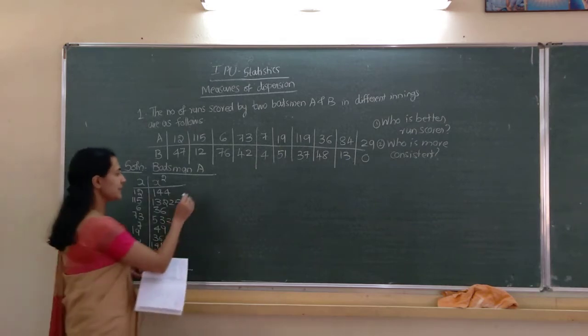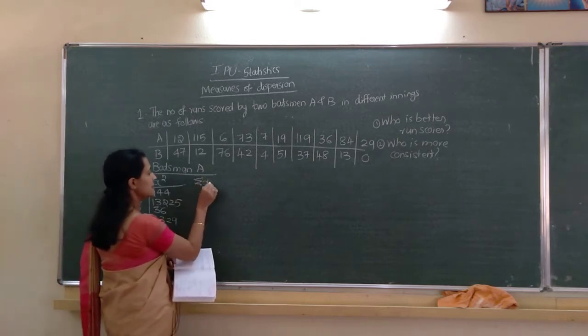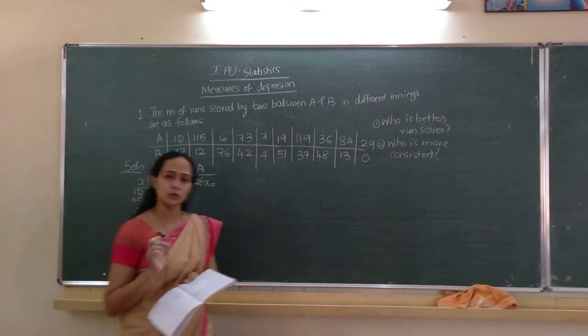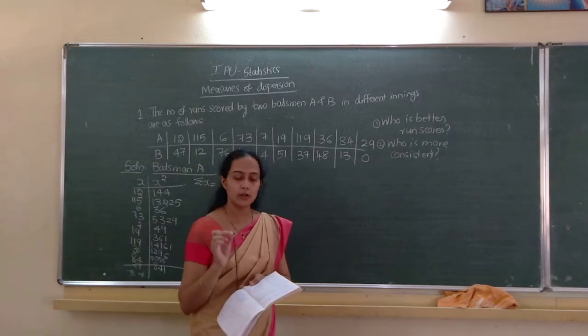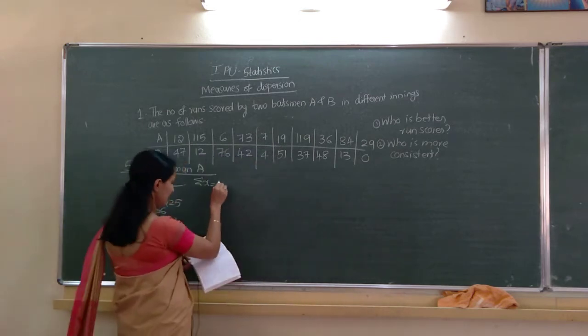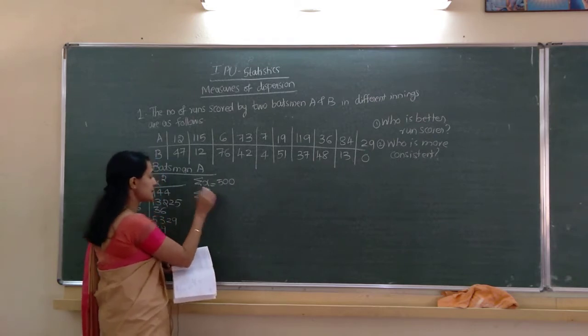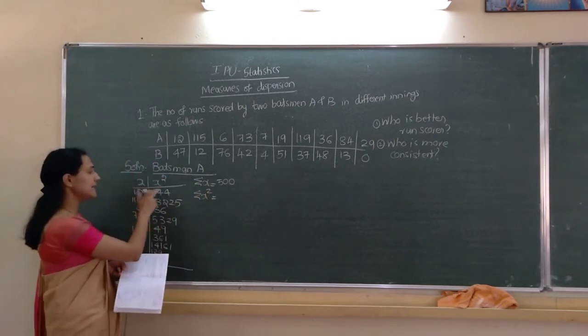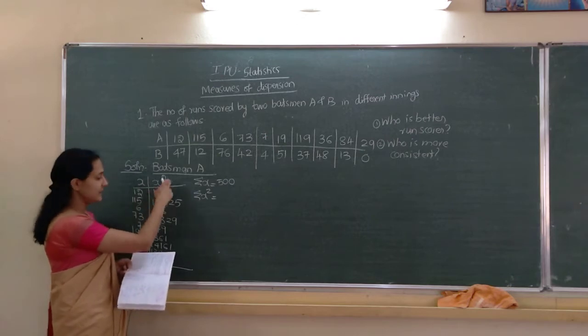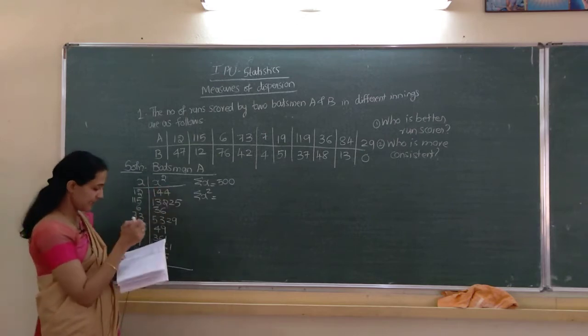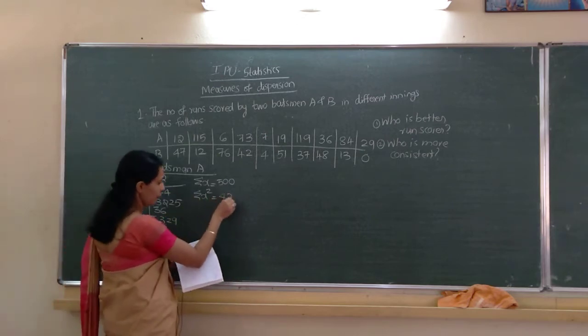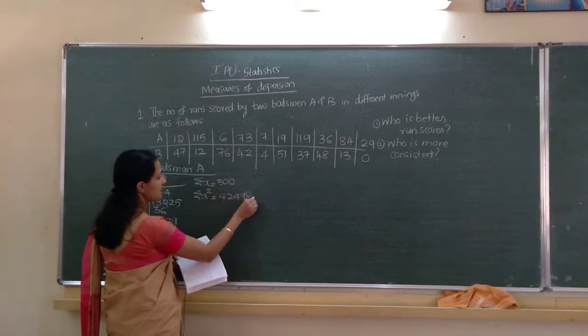Sigma x means x column total, which is 500, and sigma x square means x square column total, which is 42498. Clear?